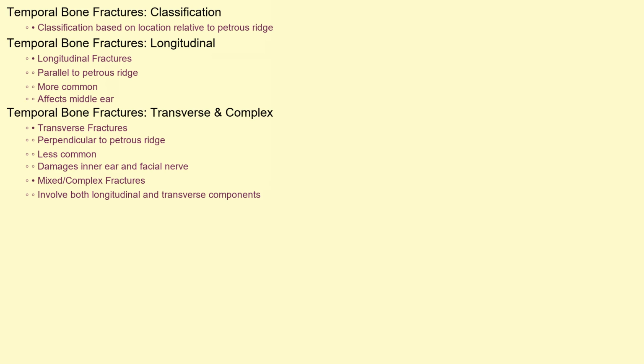Temporal bone fractures are often classified based on their location relative to the petrous ridge, a bony prominence within the temporal bone. Longitudinal fractures run parallel to the petrous ridge and are more common, often affecting the middle ear and causing hearing loss. Transverse fractures run perpendicular to the petrous ridge and are less common but more likely to damage the inner ear and facial nerve. There are also mixed or complex fractures involving both longitudinal and transverse components.